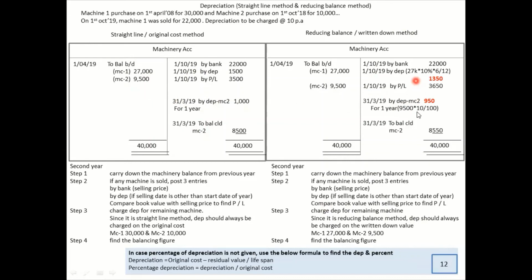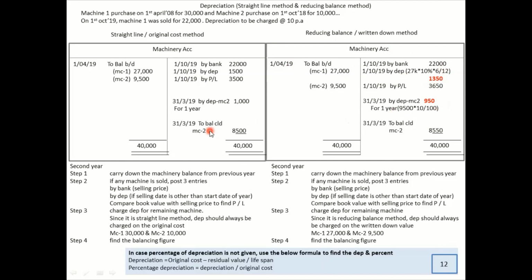When we talk about reducing balance, you always charge depreciation on the reduced balance, that is on 27,000. So your depreciation would become 27,000 into 10 percent for 6 months. It became 1,350 instead of 1,500. That's the only change. Otherwise, the entire sum would be identical.